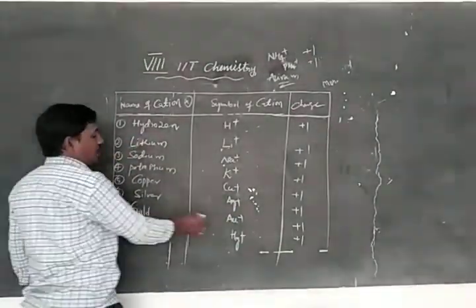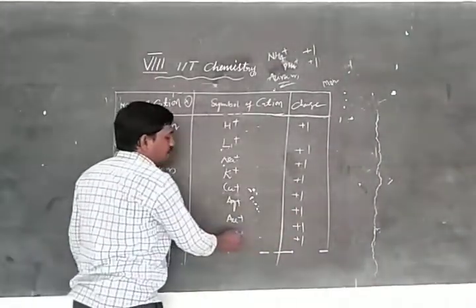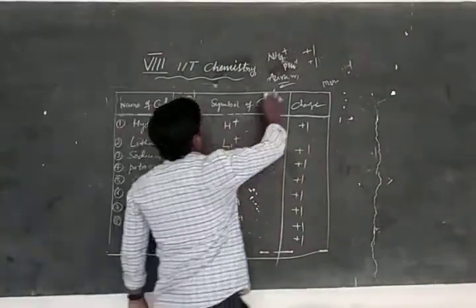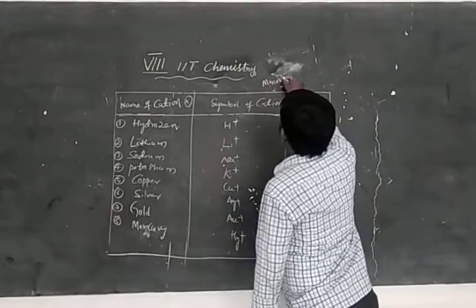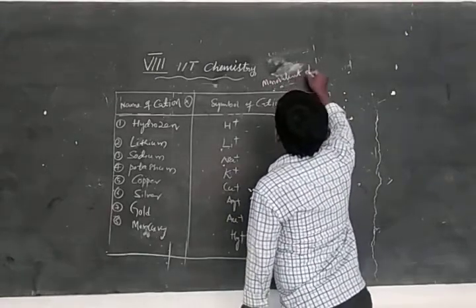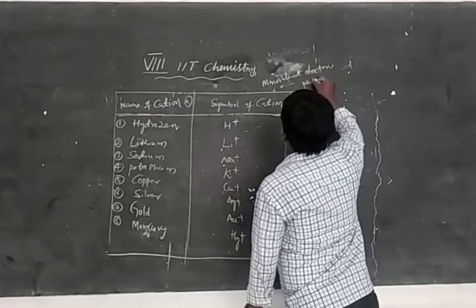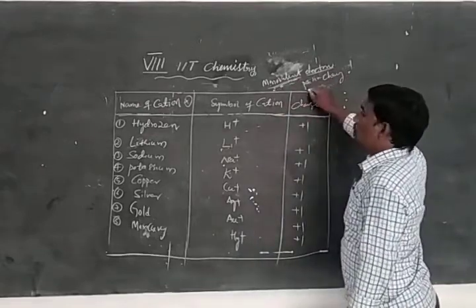Next, gold, Au plus 1 charge. And mercury, Hg plus 1 charge. So these are monovalent electropositive charges.